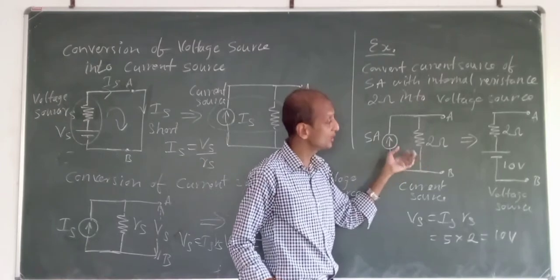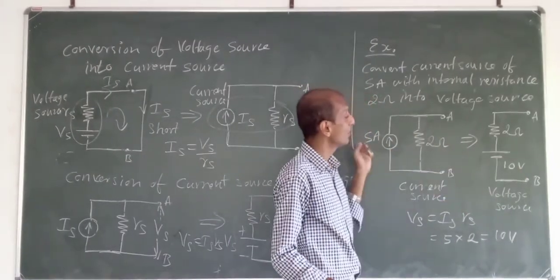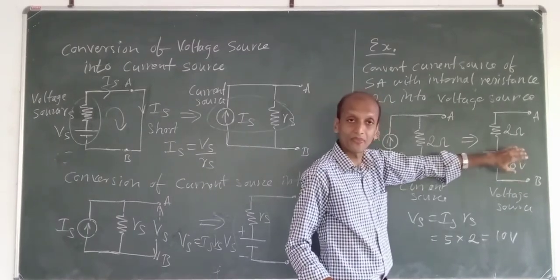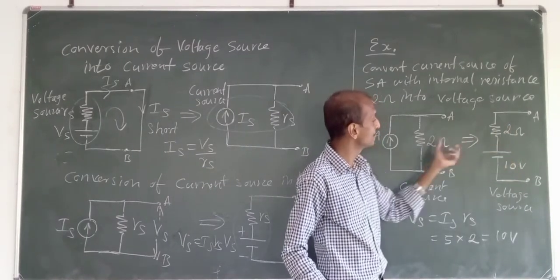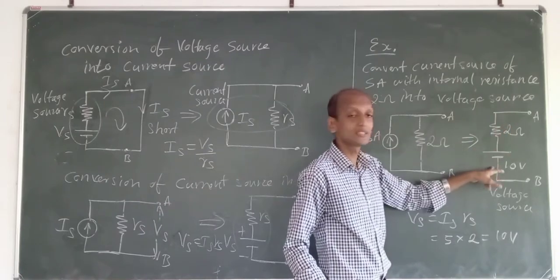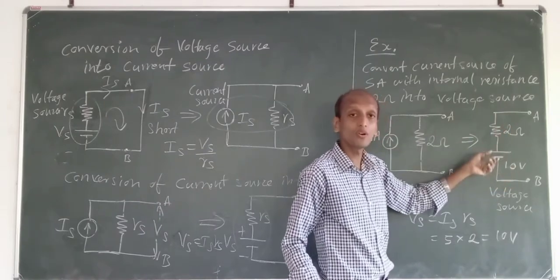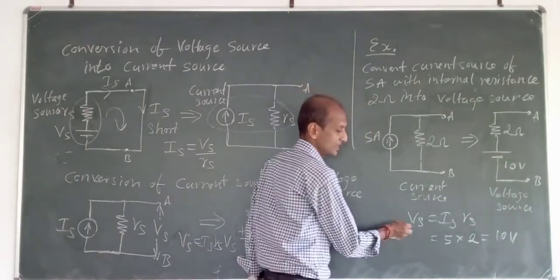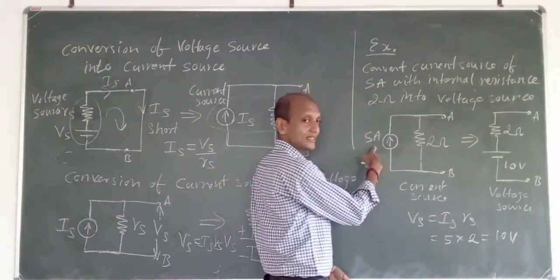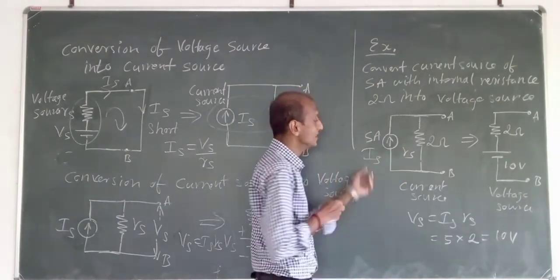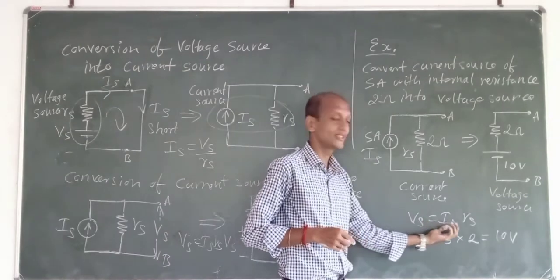I want to convert this into what? A voltage source. Now some voltage source will be there, and this internal resistance will come in series. Fine. So how can I make out this voltage Vs? We know that Vs is equal to Is into Rs, because this is your Is, this is your Rs, isn't it? So Vs is equal to Is into Rs.